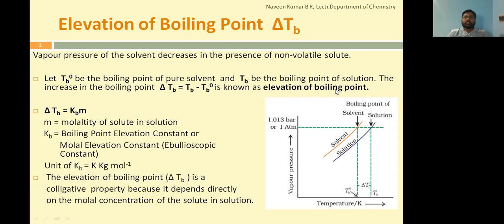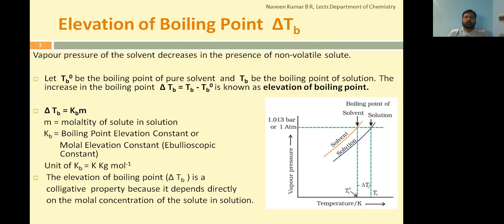To relate elevation of boiling point, again recall from the previous concepts, Raoult's law of liquid solution with addition of non-volatile solute to the volatile solvent. As we know, addition of non-volatile solute to the volatile solvent always decreases the vapor pressure of the solution. Before the addition of non-volatile solute, the vapor pressure of the volatile solvent will be high. As its vapor pressure is high, its boiling point temperature will be low.